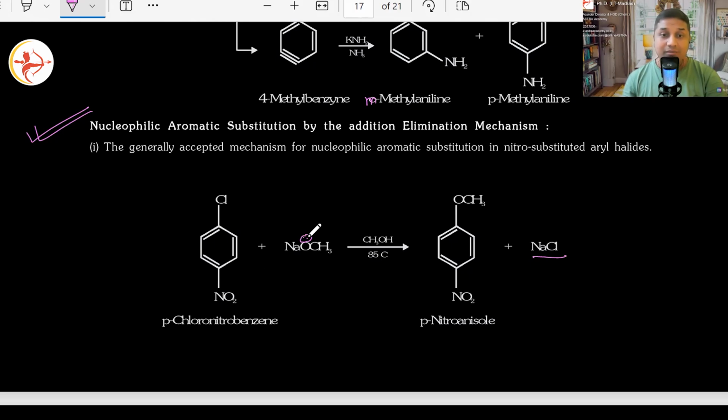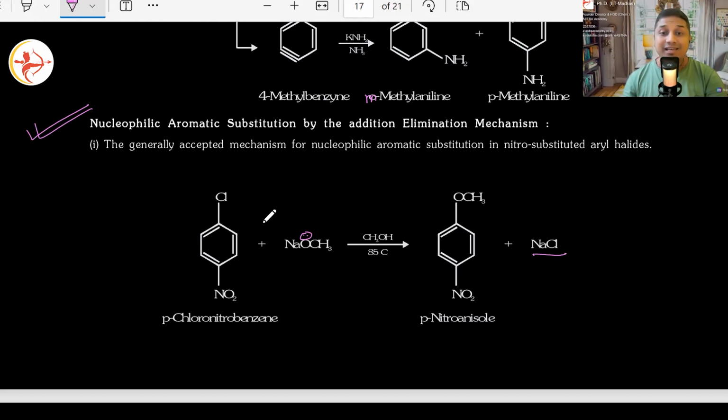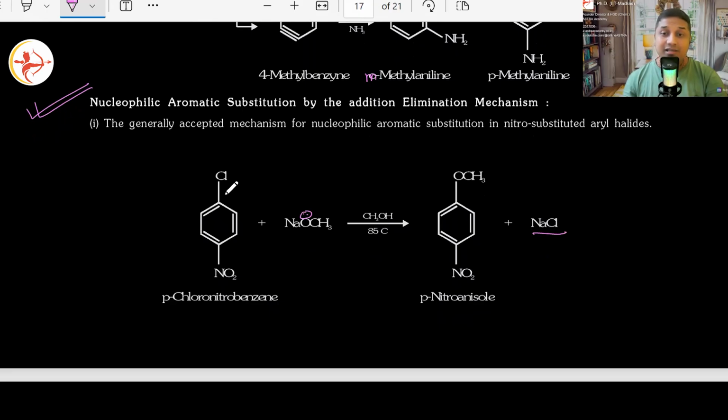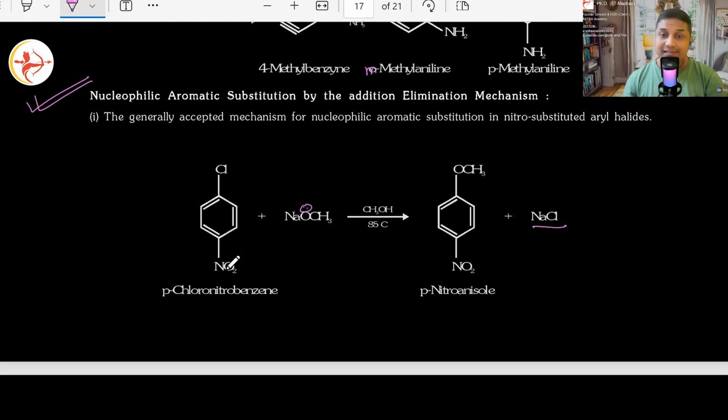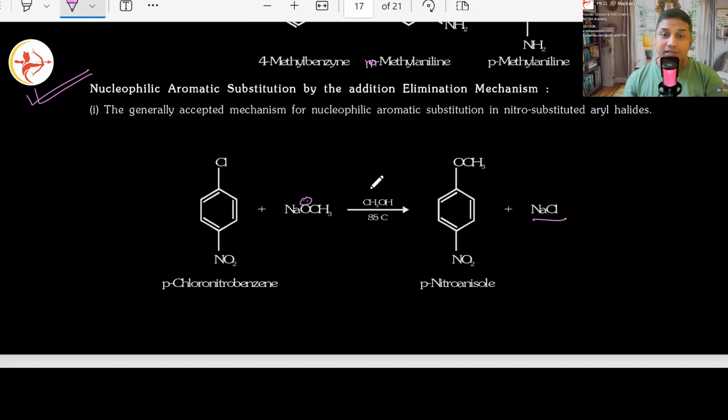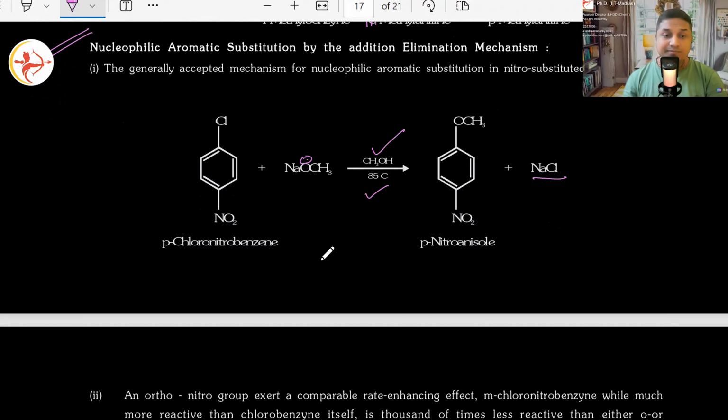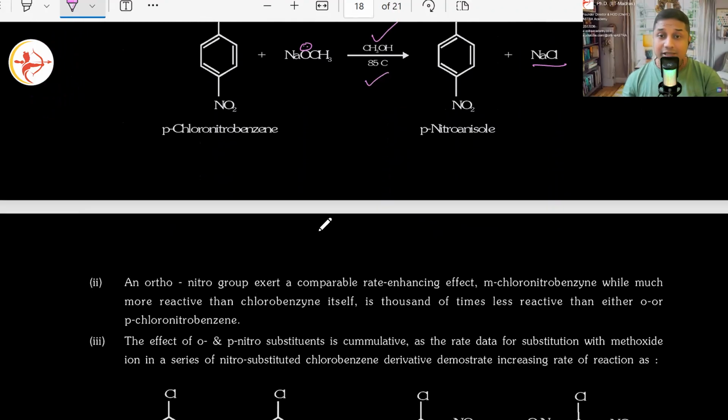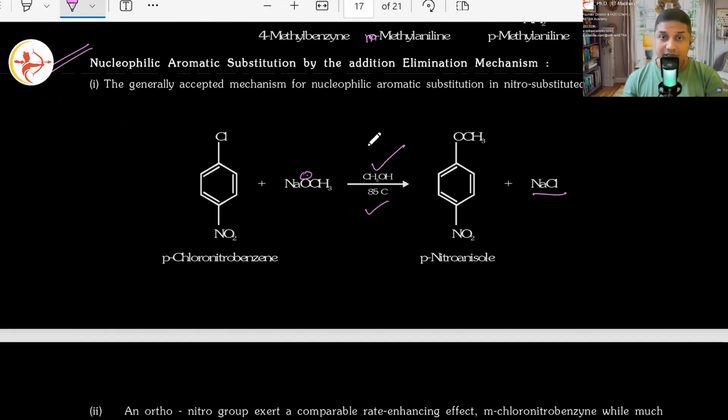That is fine. But what will this OCH3 do? He is the one this time who will attack the benzene and join there. Correct? Does it make sense? That is what happens here. Is this clear? What is the solvent here? Methanol at 85 degrees Celsius. Good? Another one. This also, by the way, happens via the same mechanism. I hope it is clear. Addition-elimination mechanism only.